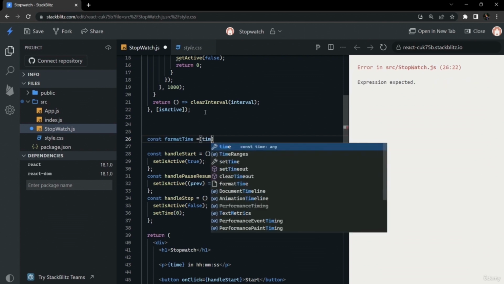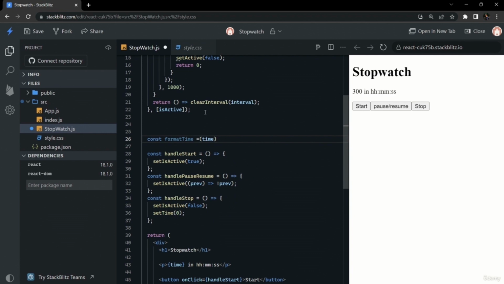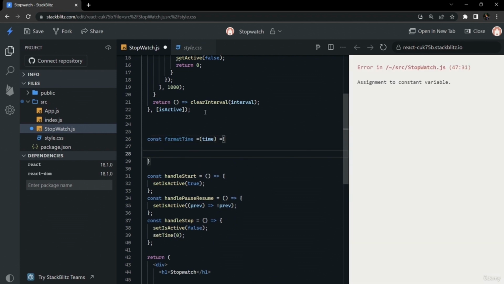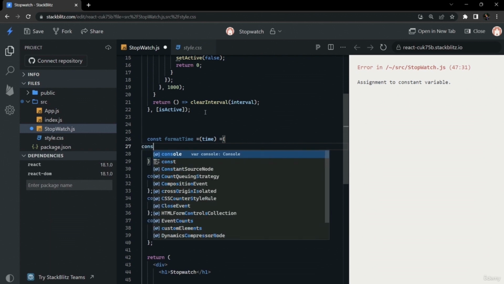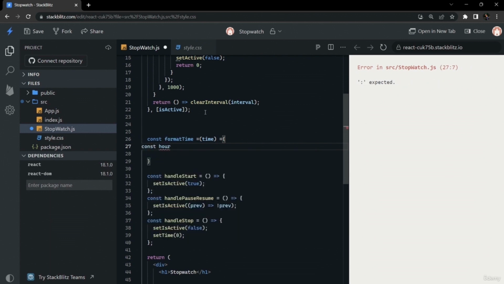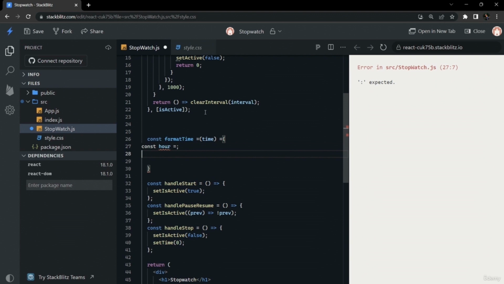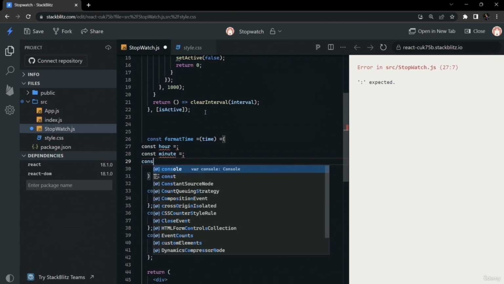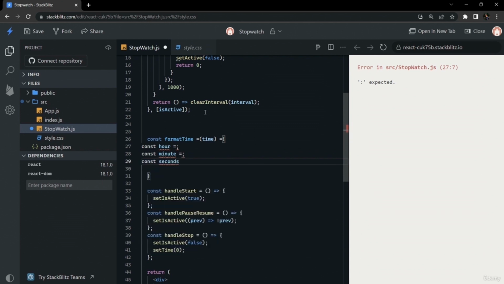We have made a function called formatTime, and in formatTime we are getting whatever the current time is as a parameter, and we will be converting it into hours, minutes and seconds, and returning those hours, minutes and seconds in the required format.